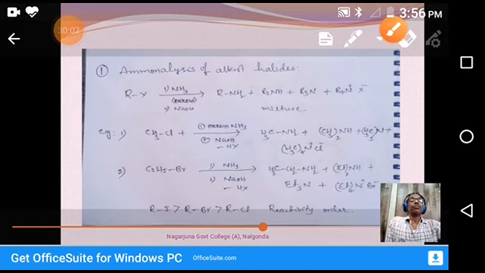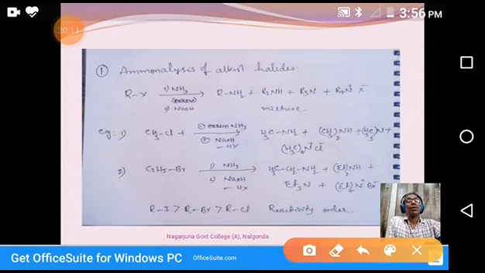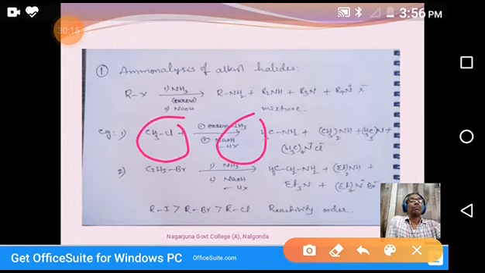For example, you take methyl chloride as the alkyl halide, reacting with ammonia in place of NaOH. We'll get methylamine, dimethylamine, trimethylamine, and tetramethyl ammonium salt.